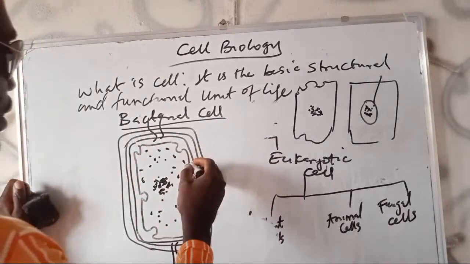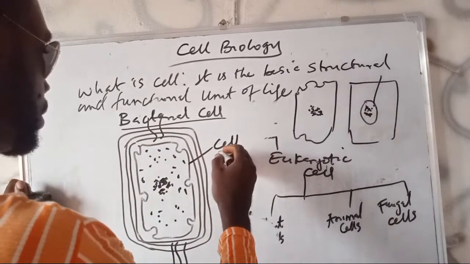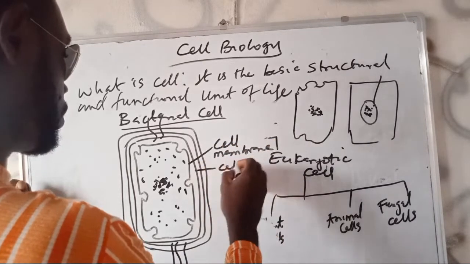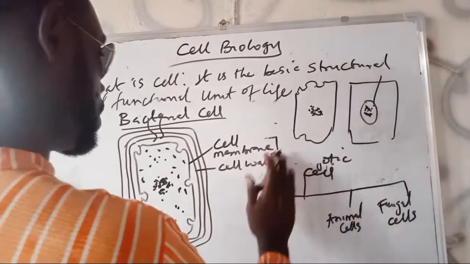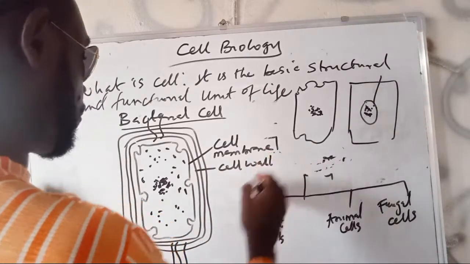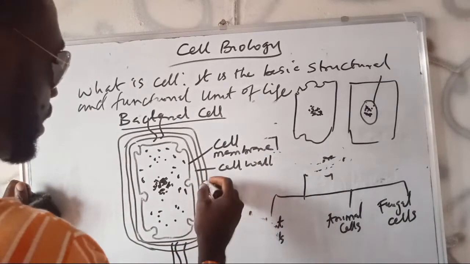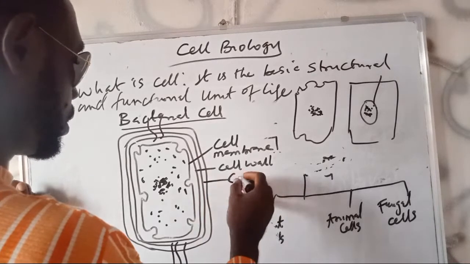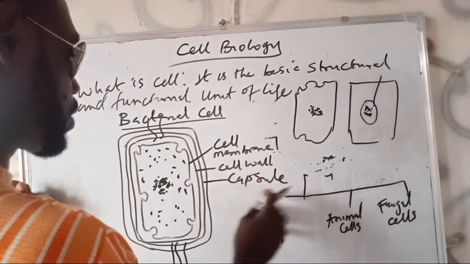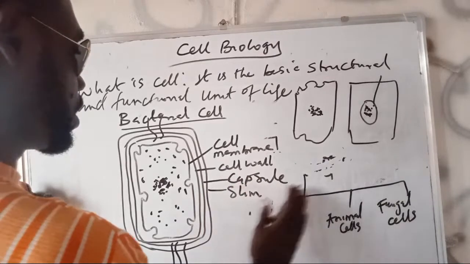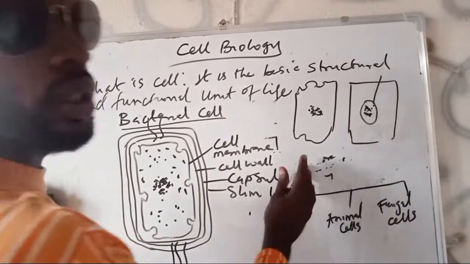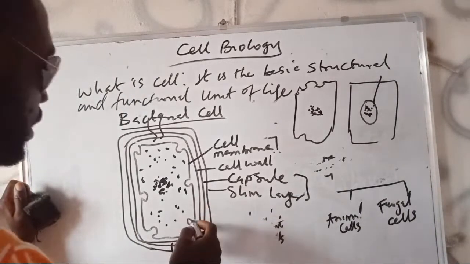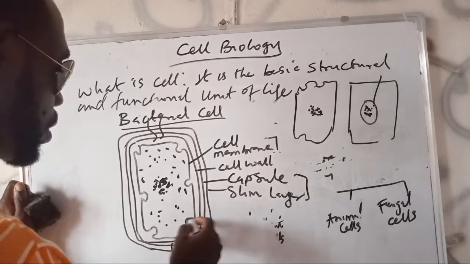Okay, by labeling, here is our cell membrane. Here is the cell wall, which is made up of peptidoglycan layer. Then here is the capsule or the slime layer. The capsule might be present or absent. Slime layer, it might be present or absent. These two are not compulsory. Then these invaginations inside are what we call the mesosome.